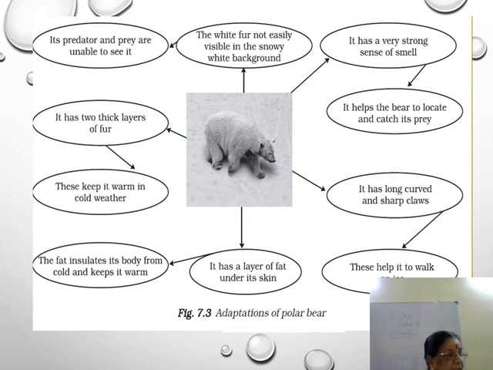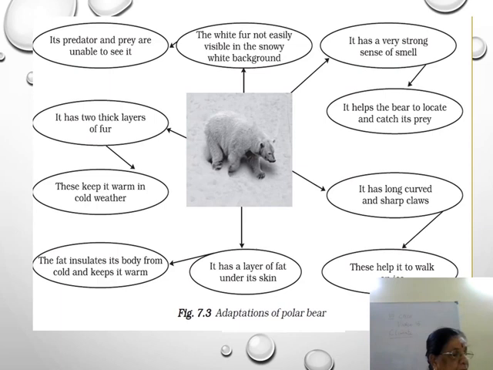To protect them from extreme cold, they have 2 thick layers of fur. And they also have a layer of fat under their skin. They are so well insulated that they have to move slowly and rest often to avoid getting overheated. These are the polar bear's adaptations to live in ice cold climatic conditions. Right?